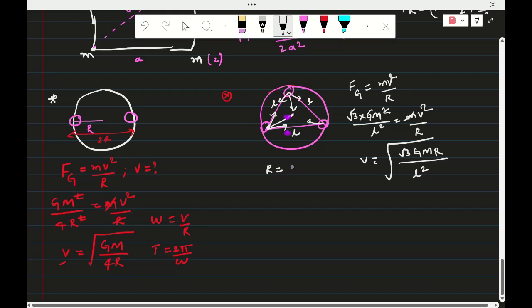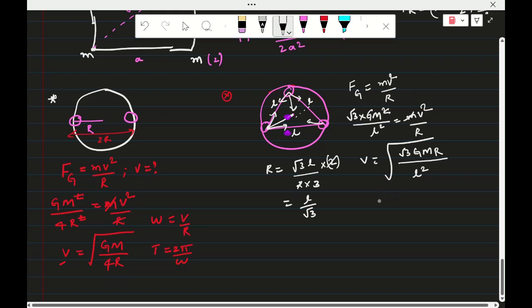The height is root 3 L by 2, and this distance is 2 parts out of 3 parts of the height. So the 2 gets cancelled, and r is equal to L by root 3. Again, r equal to L by root 3.